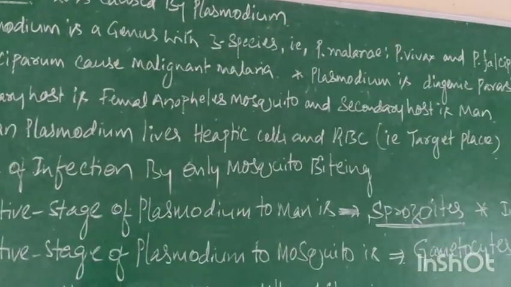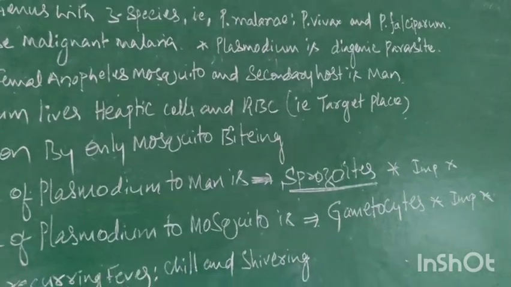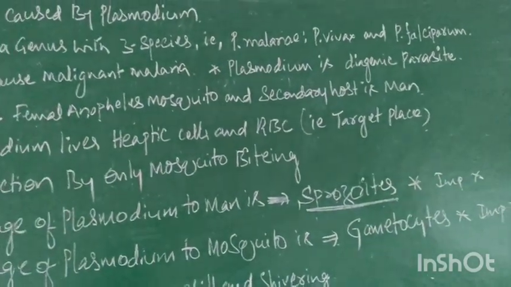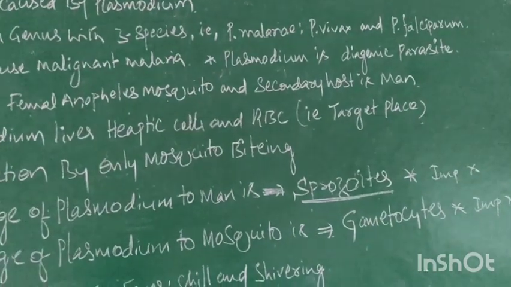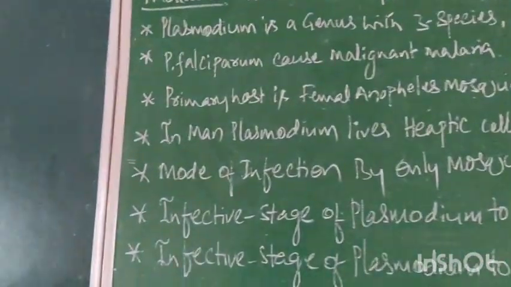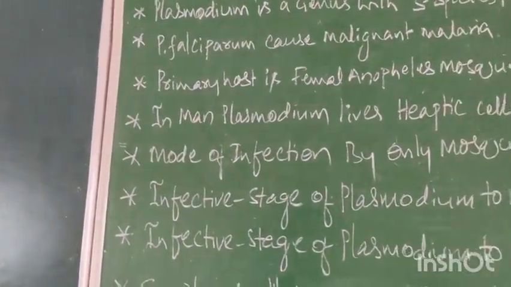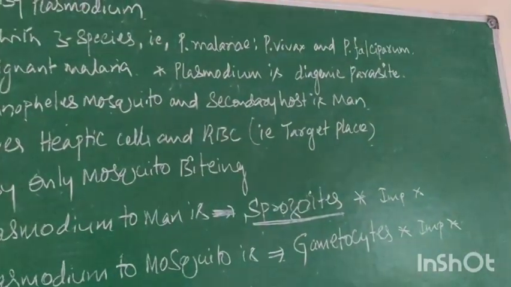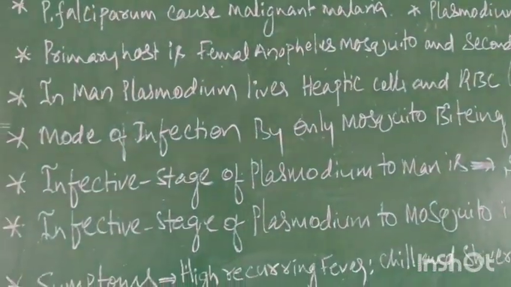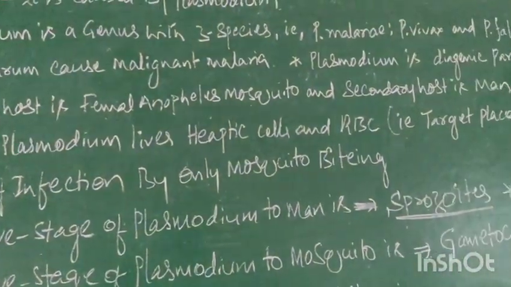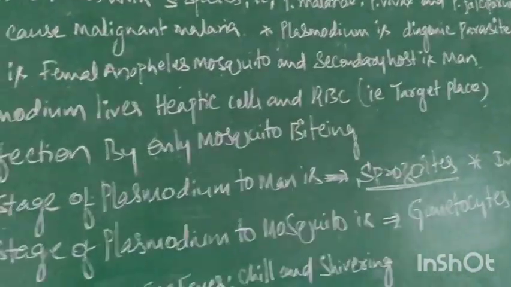Now, Plasmodium is a digenetic parasite, because it requires 2 hosts for the completion of its life cycle. The primary host is the female Anopheles mosquito. The secondary host is man. In man, Plasmodium lives in hepatic cells and RBCs, which are its target places.